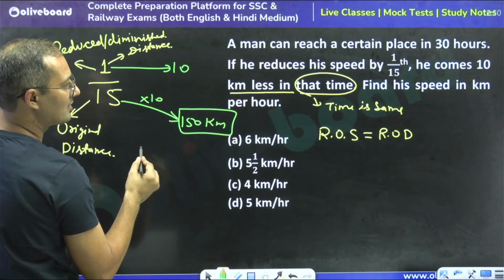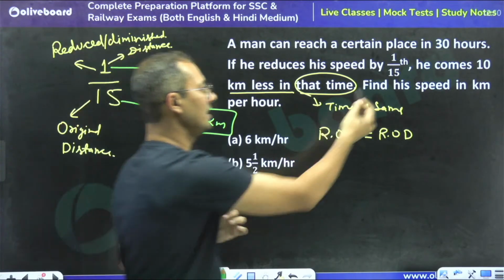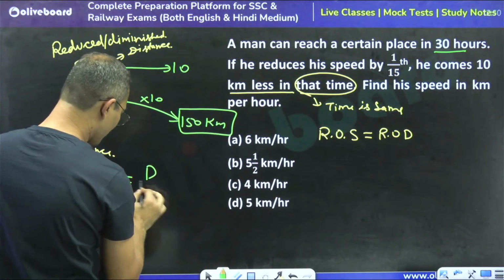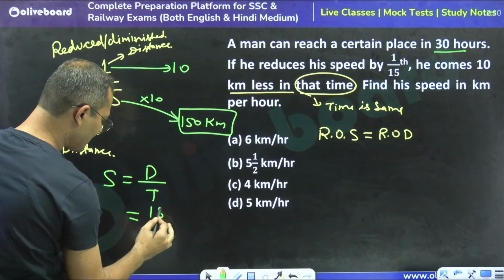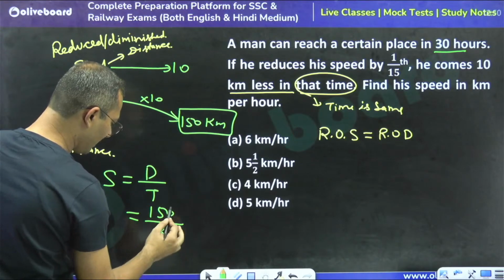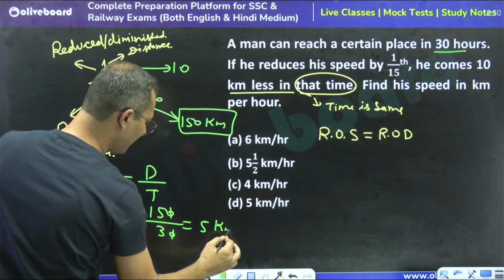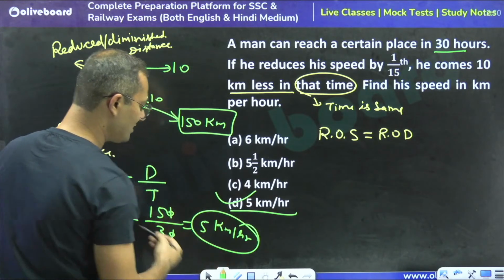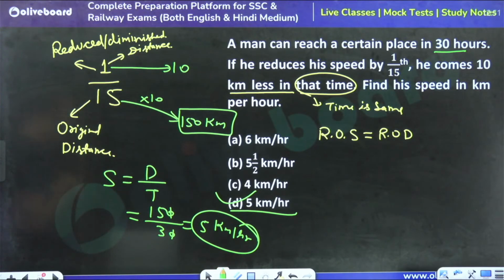Find the speed. Now time is what? 30 hours, right? So speed is equal to distance upon time. Distance is 150, time is 30. So 5 kilometer per hour. Without wasting time, I can say in just one or two lines, 5 kilometer per hour is the right answer. I hope this is very much clear to you all, right?